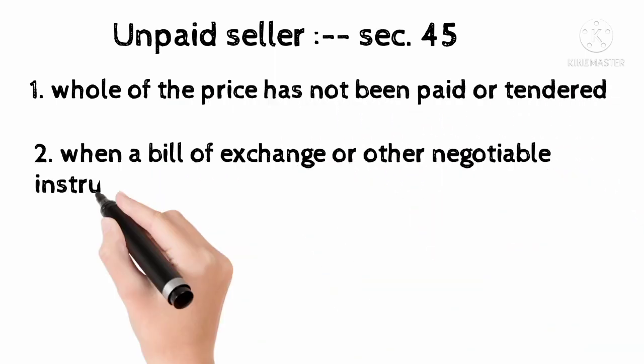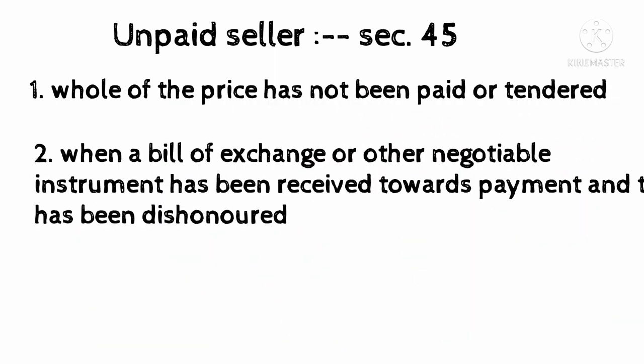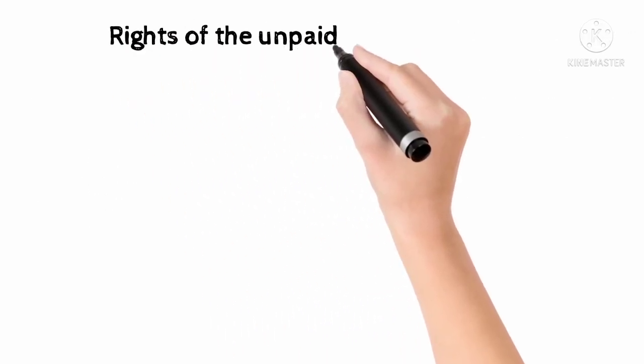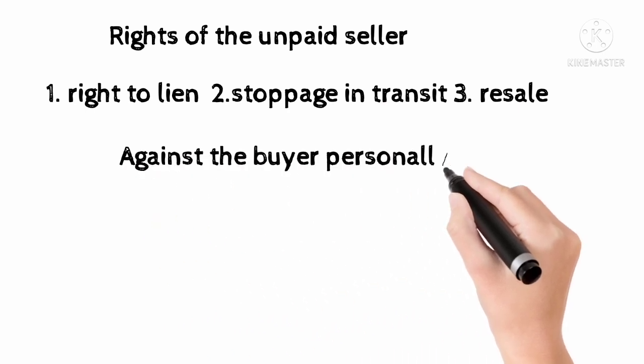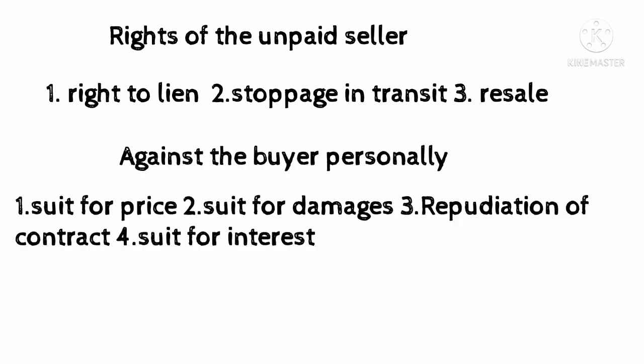Unpaid seller, Section 45. When the seller gives the goods on credit and the whole of the price has not been paid or tendered, or when a bill of exchange or other negotiable instrument has been received towards the payment and the instrument has been dishonored, then the seller is an unpaid seller. The unpaid seller can exercise his right against the goods. Right of lien means retaining possession of the goods until payment. An unpaid seller can stop the goods in transit and resell the property.